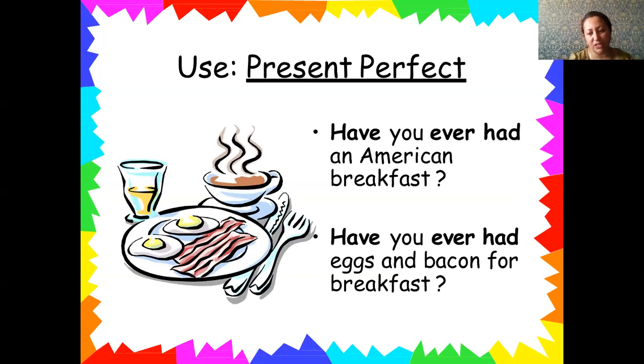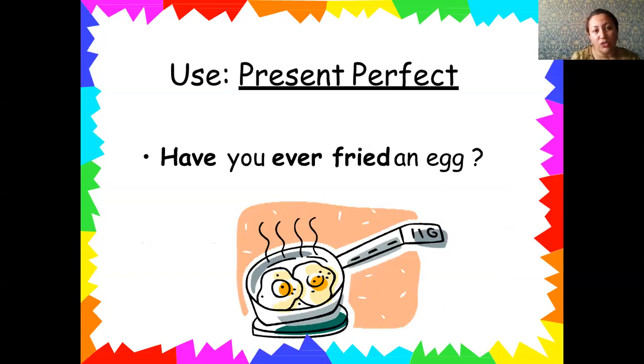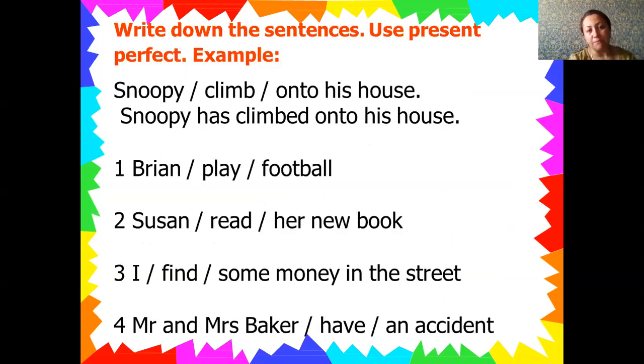another explanation of the past simple. You know, in the past simple, we can pay attention: did you have a barbecue at home last holiday? It means someone asked a question about whether he or she, for example, ate barbecue at home last holiday. And also we have here some examples in order to practice according to the rules of the present perfect.